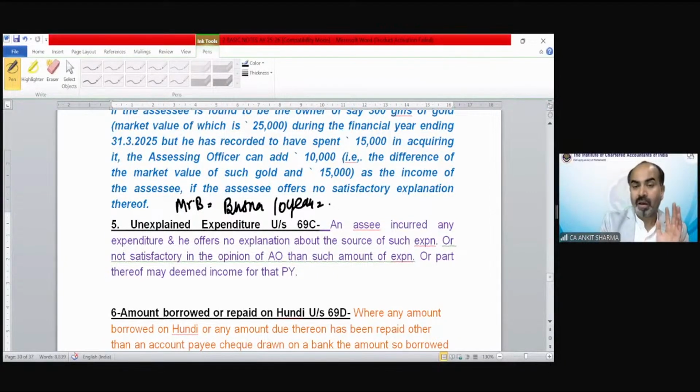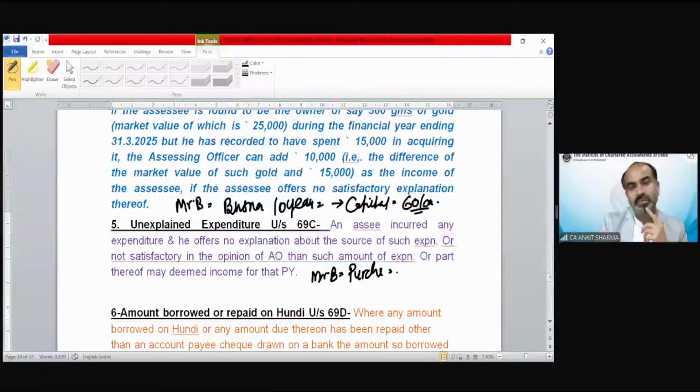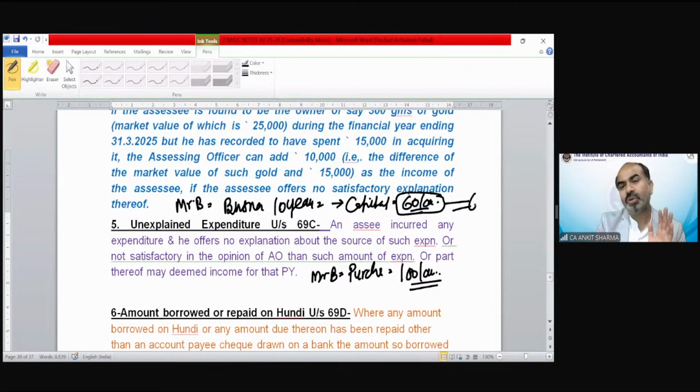And whatever information he has submitted to the income tax department, according to that information, his capital is maximum, suppose 60 lakh rupees. Just suppose. Now Mr. B purchased a property of rupees 100 lakh. But as per income tax, whatever information he has submitted, his capital is only 60 lakh rupees. So the maximum amount of investment or expenditure he can do is, of course, up to 60 lakh rupees.